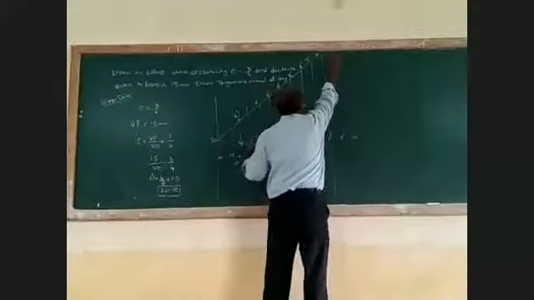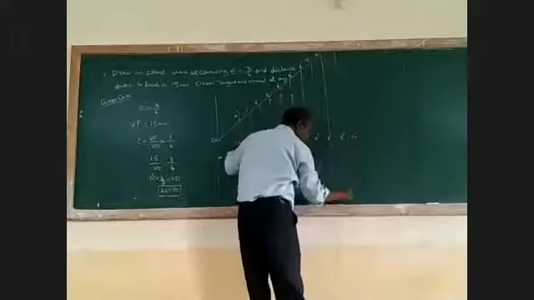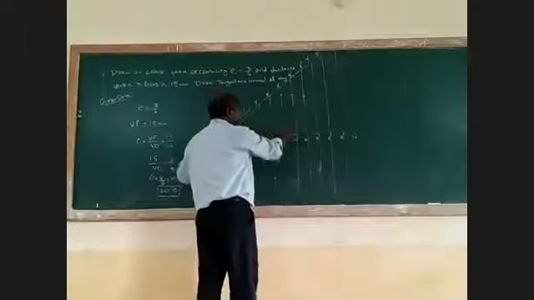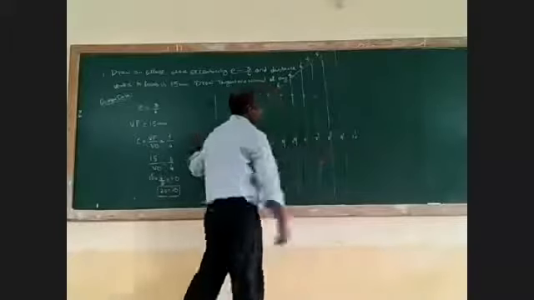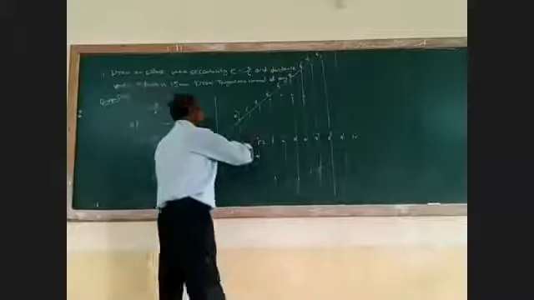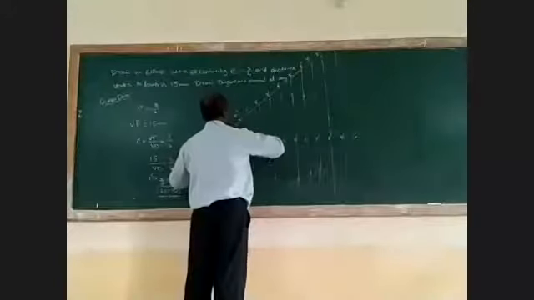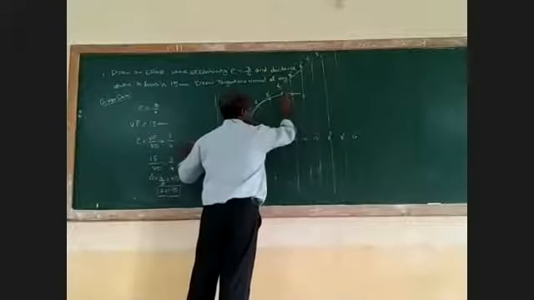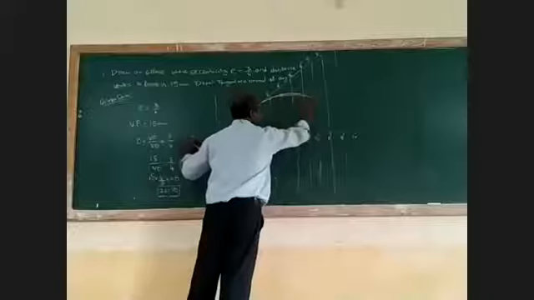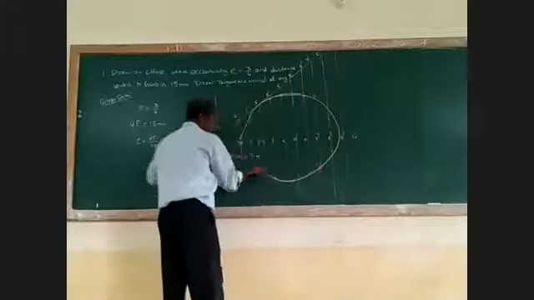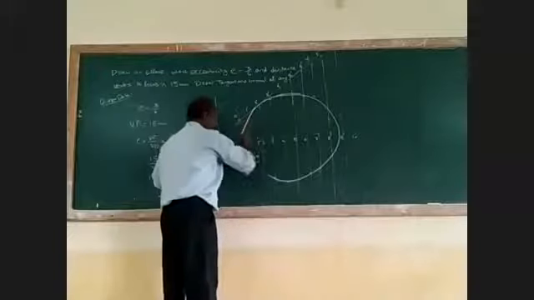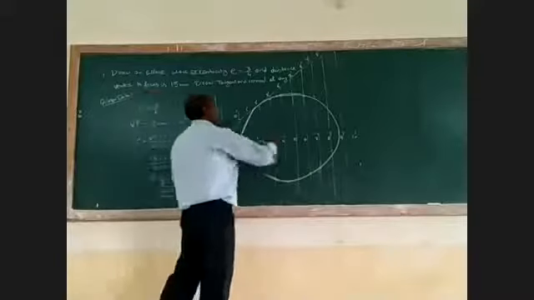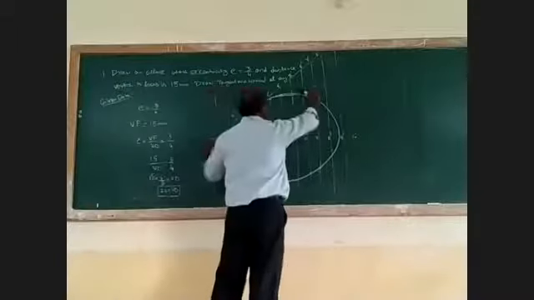Similarly, 9 to 9 dash as radius, F as center, cut an arc. Then you have to join all the points. Okay, you have to join all the points.